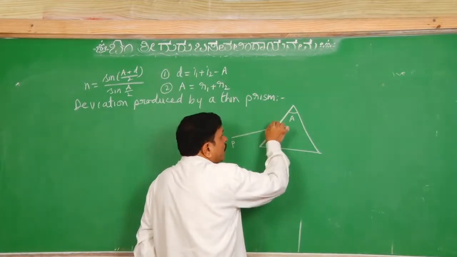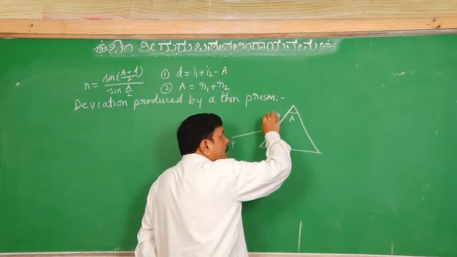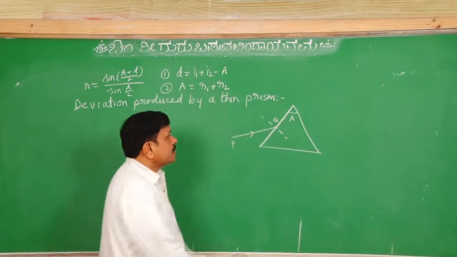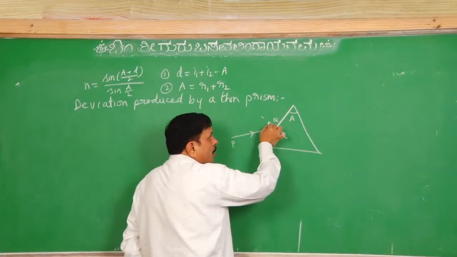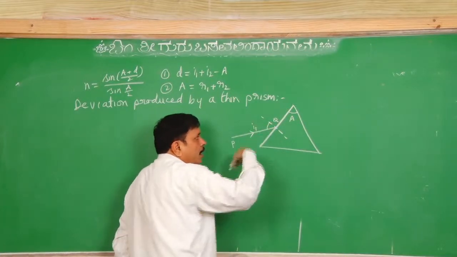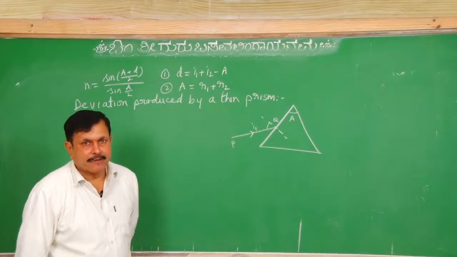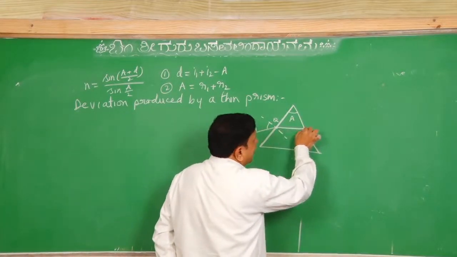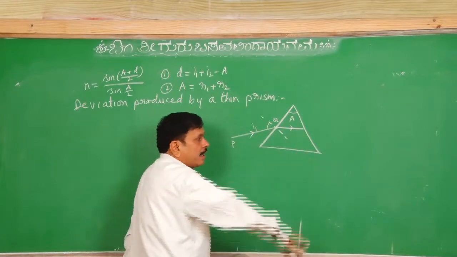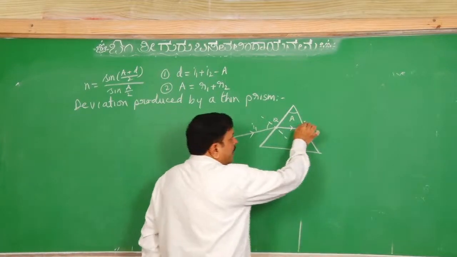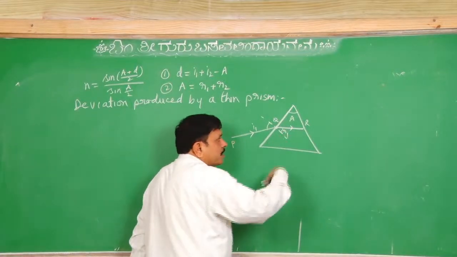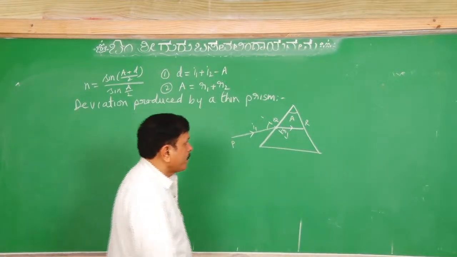Assume that PQ is a ray of light incident at a small angle, because the prism angle is small, so this angle also will be small. Let us say it is I1. Now this ray will refract and travel like this, say it is QR, the refracted ray. This angle, assume that it is R1.